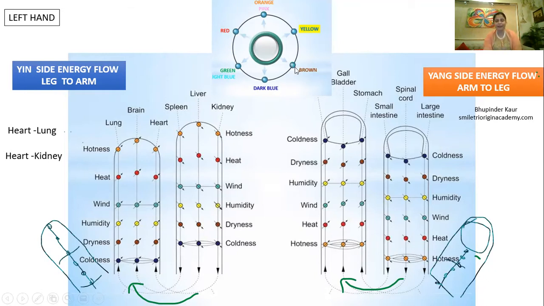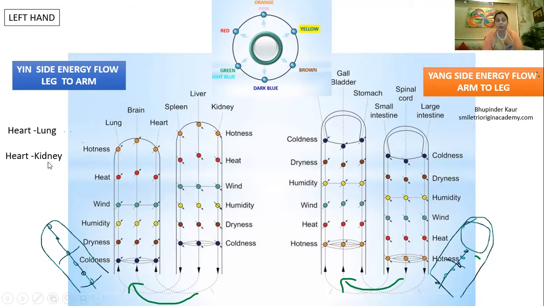Now in function, when you assign the energies as per the functional criteria, then wind is lung and large intestine, coldness is liver and gallbladder, and dryness is kidney and urinary bladder. So functionally, heart is making axis with kidney.